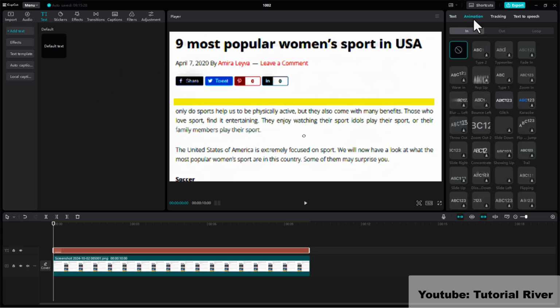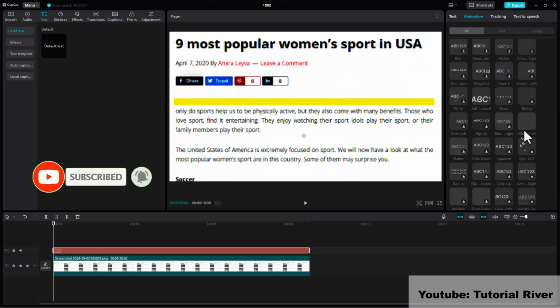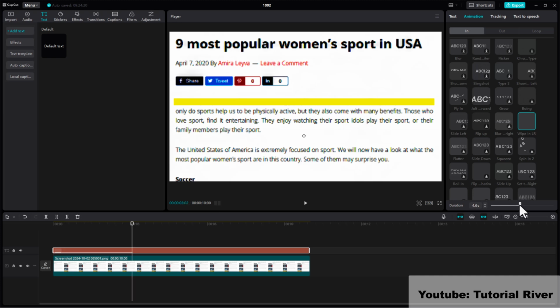Go to the Animation tab and search for Wipe Animation. Adjust the animation duration according to your needs.